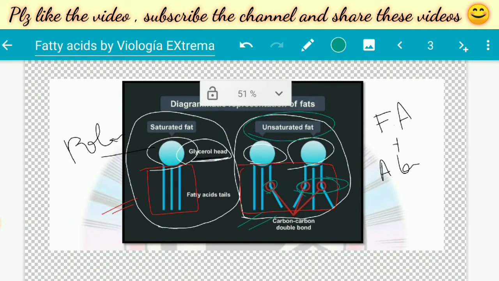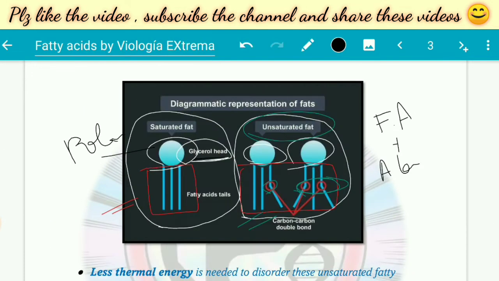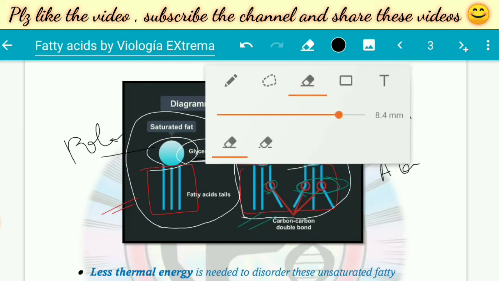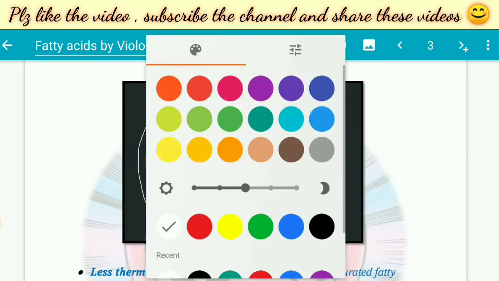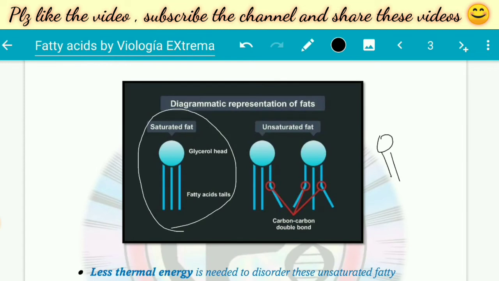So what happens due to the kink? If we put saturated fatty acids side by side, then they can pack very tightly. They can pack very easily. They will form a crystal lattice like structure.